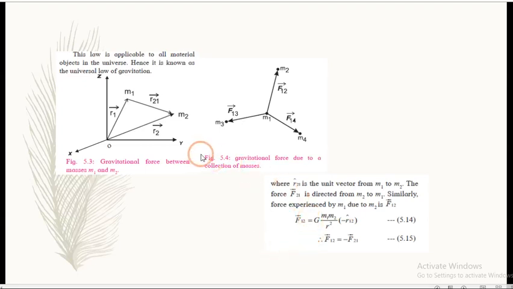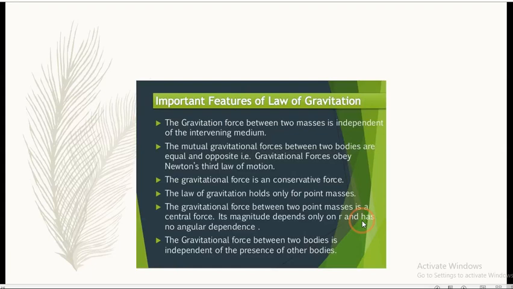As we all know, F is equal to G M1 M2 upon R square. In vector form, this formula can be written as vector F12 is equal to G M1 M2 upon R square into the direction of position vector, minus R cap 12. So you can write vector F12 is equal to vector F21, but oppositely directed. So F12 is equal to minus F21. I hope you understood this concept of universal law of gravitation. Why do we require this law? What are the important features of the law of gravitation?